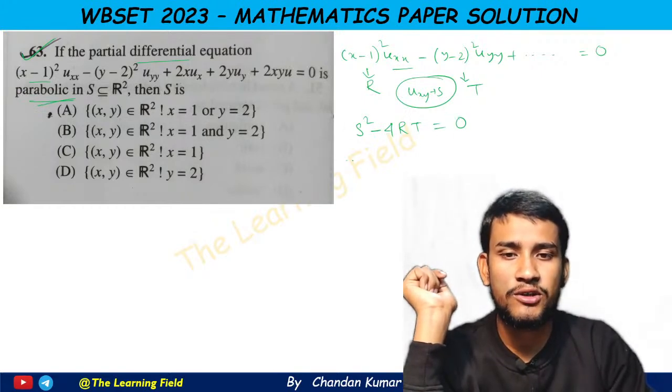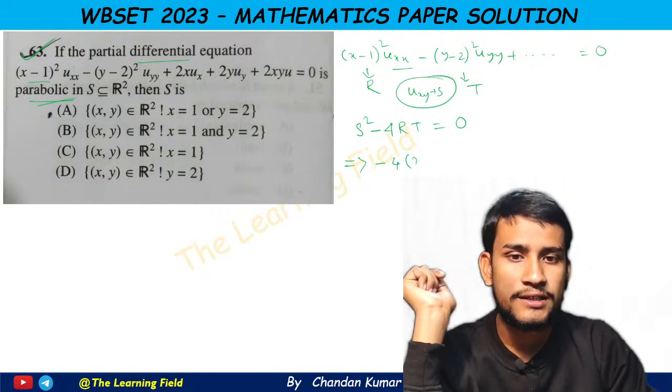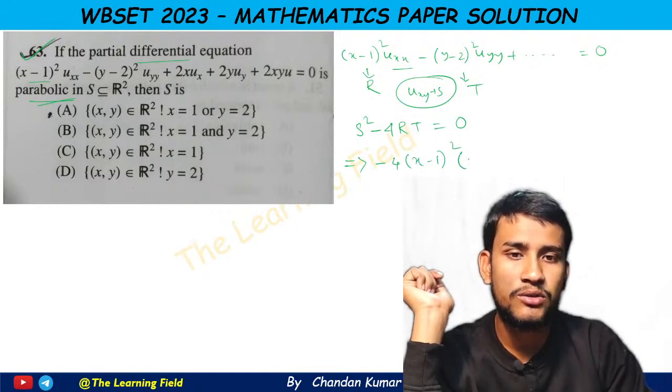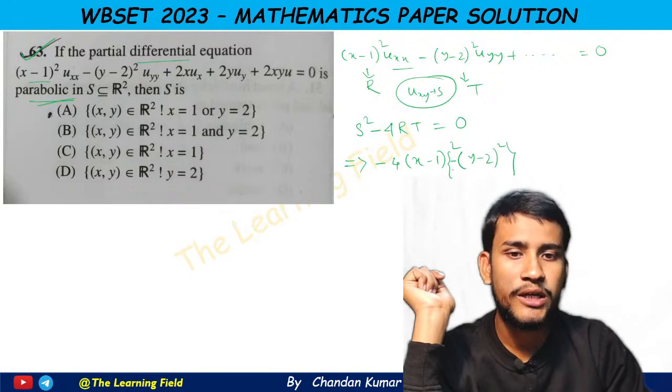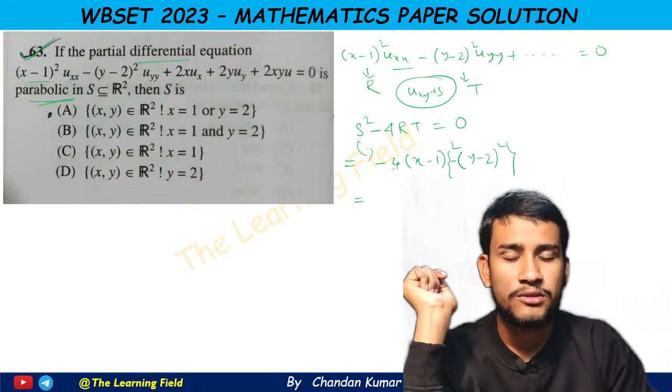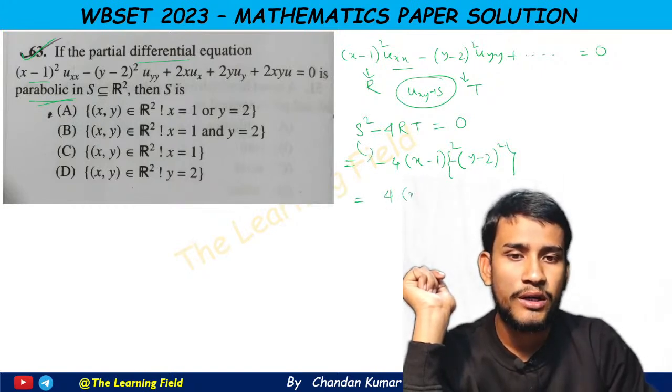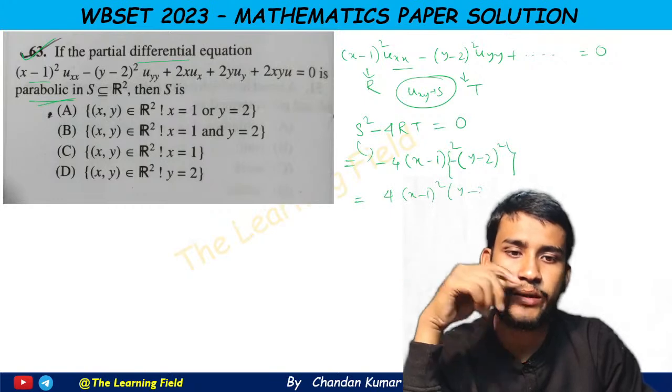Now s square is not present here, therefore minus 4 into r means x minus 1 whole square into minus of y minus 2 whole square. So s square minus 4rt is equal to 4 into x minus 1 whole square into y minus 2 whole square.